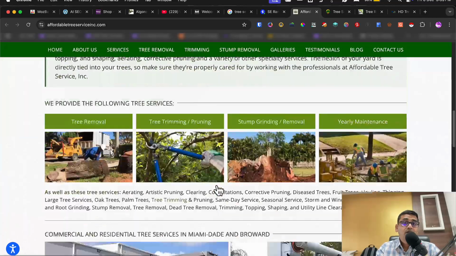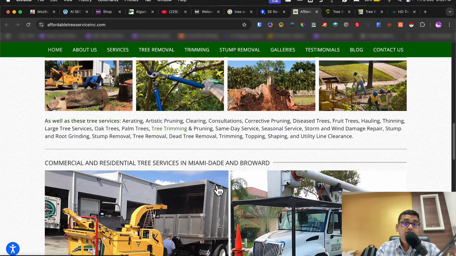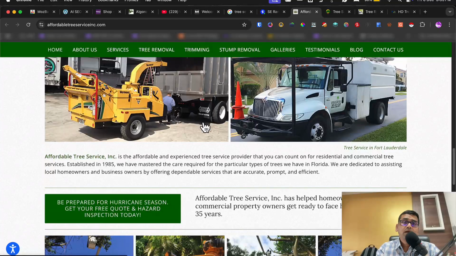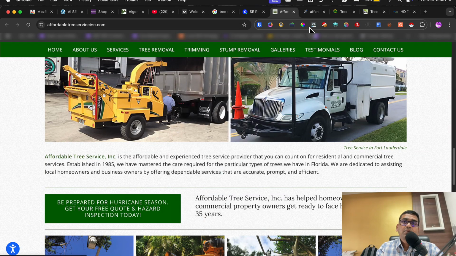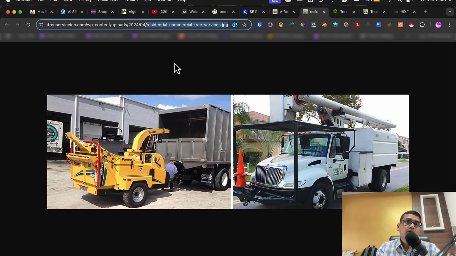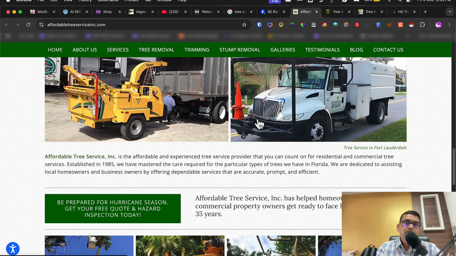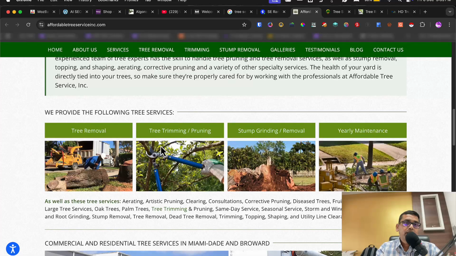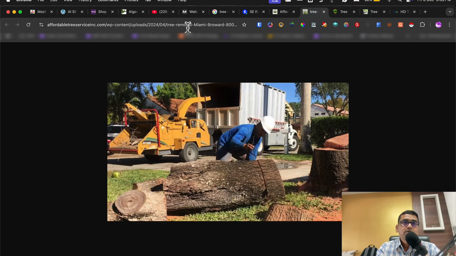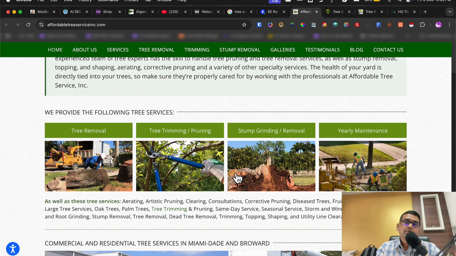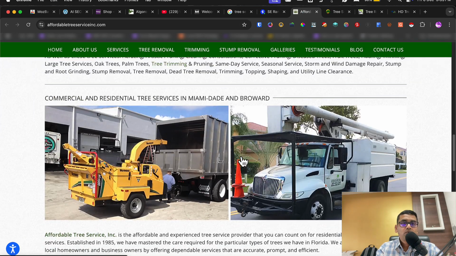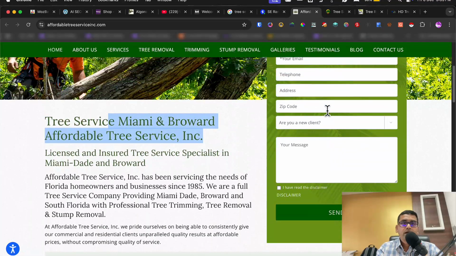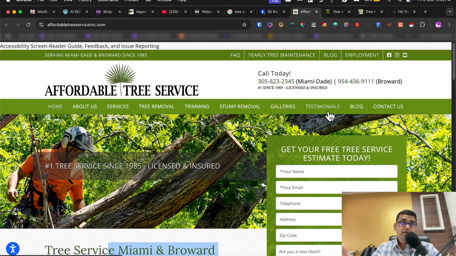We also see some of the things are matching from our last research which we did yesterday for the concrete coating. Let's see how well they are optimizing their images. When they are talking about an image, again this is overlooked by most of us in SEO. So they are using residential, commercial tree services as a name of file, and that's another good thing. Now see this image, tree service removal, Miami Broward. So sometimes they are using the city name. I won't suggest overdoing it, just use some file names having the city name mentioned. That is absolutely normal, right?